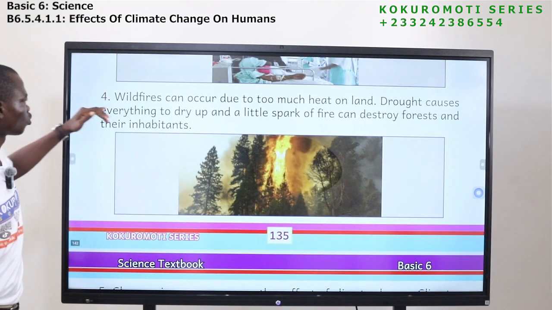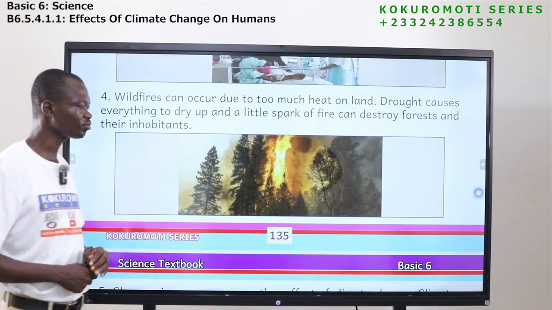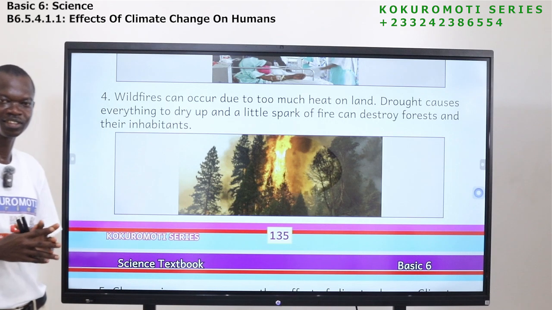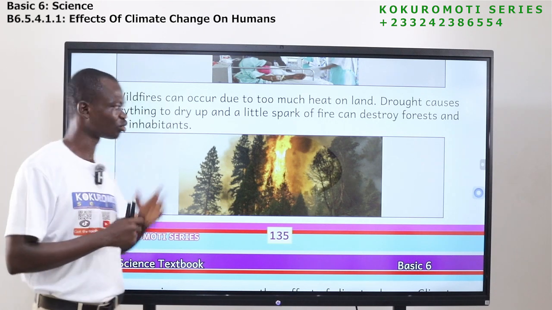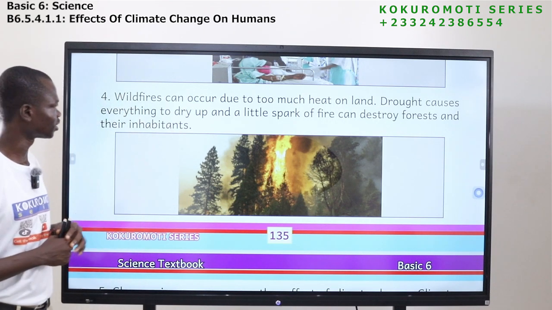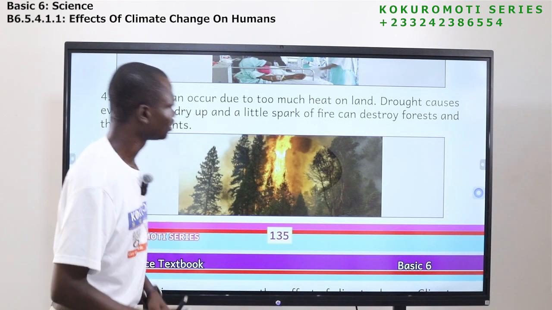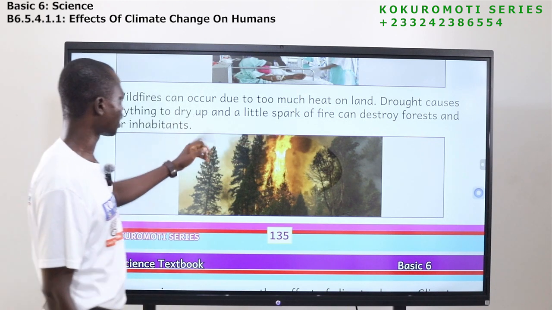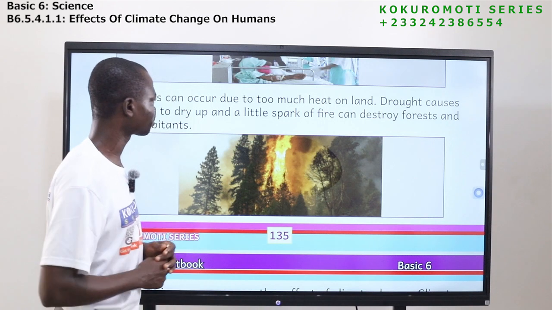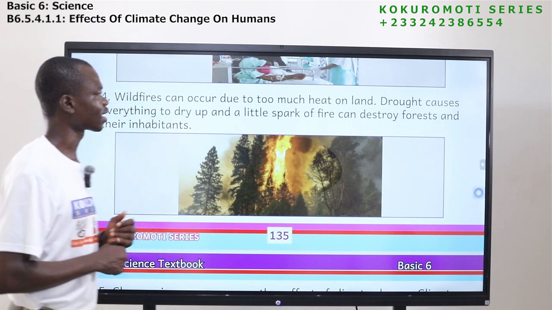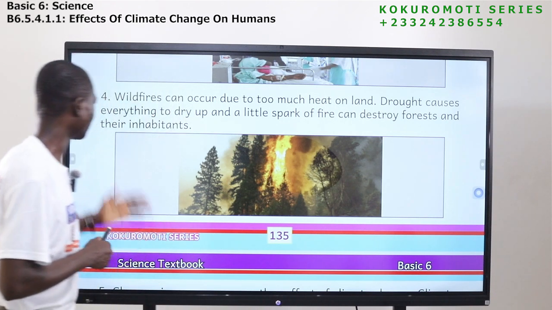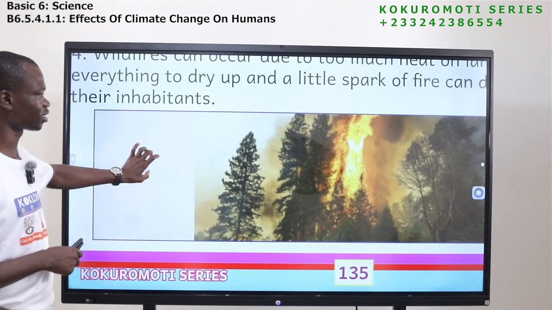The next one is wildfire. If there is climate change, one of the effects is what? Wildfire. Let's read. Wildfires can occur due to too much heat on land. Drought causes everything to dry up, and a little spark of fire can destroy forests and their inhabitants. So let's look at this.